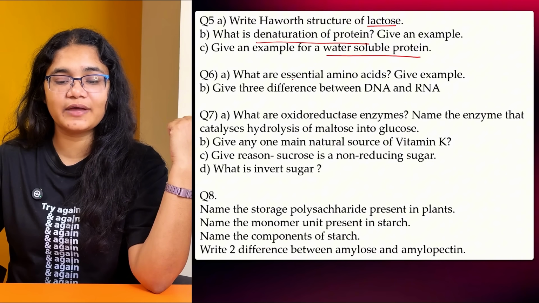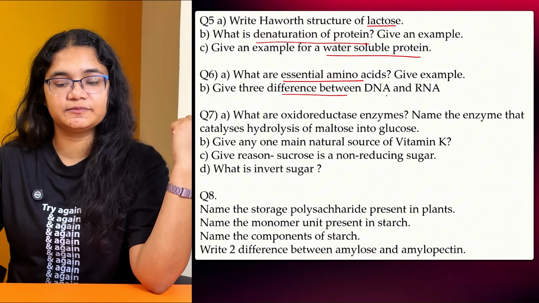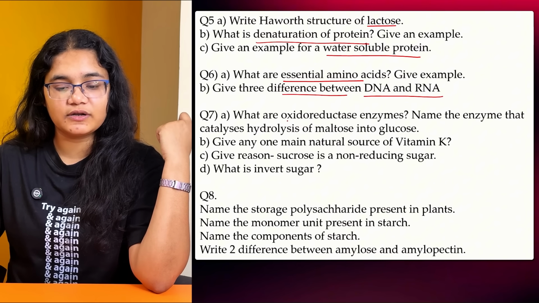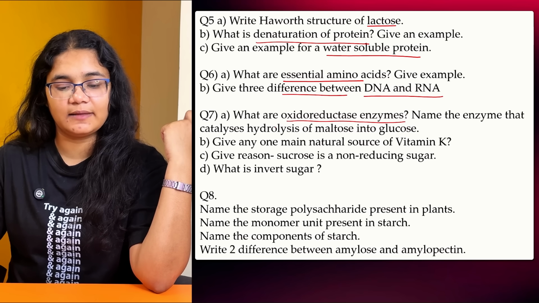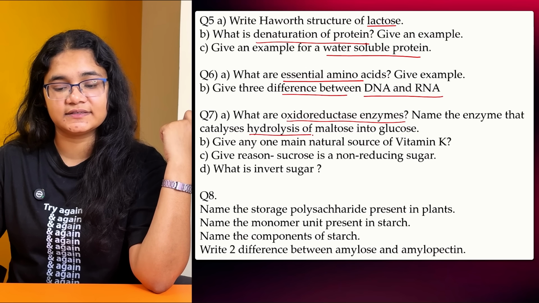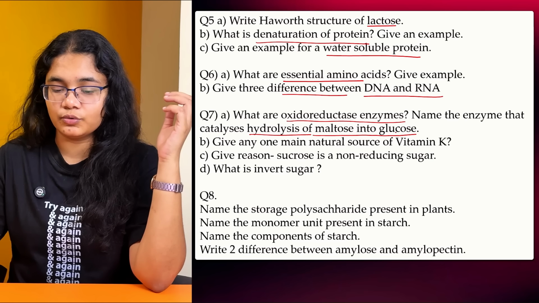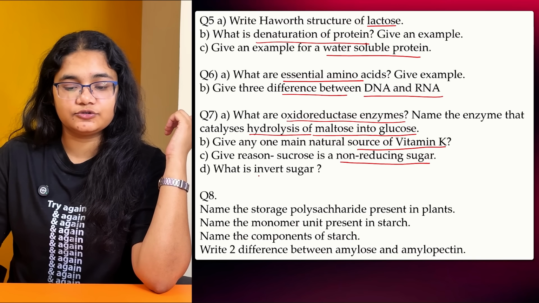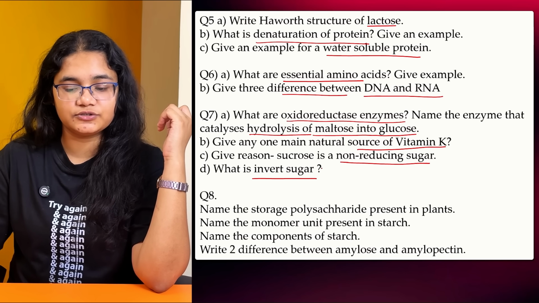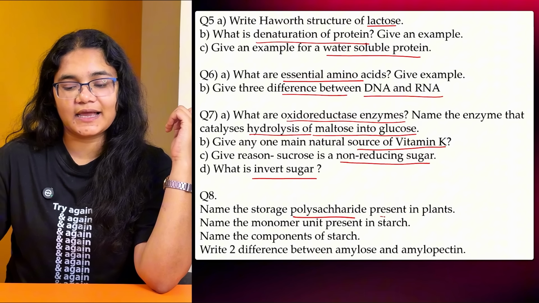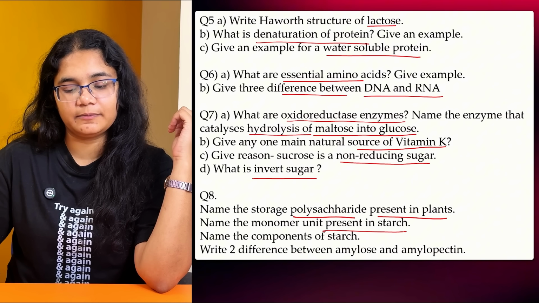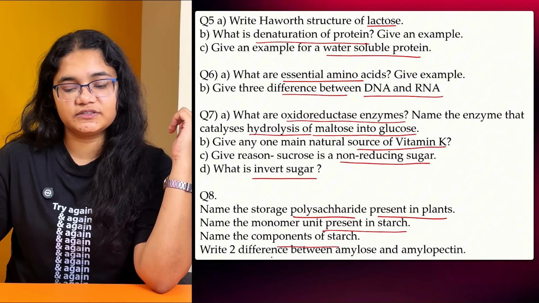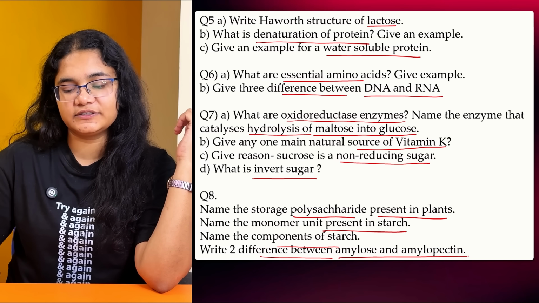Next you have essential amino acids, difference between DNA and RNA. Then what is oxidoreductase enzyme, and name the enzyme that catalyzes the hydrolysis of maltose into glucose. Next, source of vitamin K and non-reducing sugar, invert sugar. These are all definitions you should know. Name the storage polysaccharide present in plants, monomer unit present in starch, components of the starch, and two differences between amylose and amylopectin. Okay, so students, these are the most important questions.